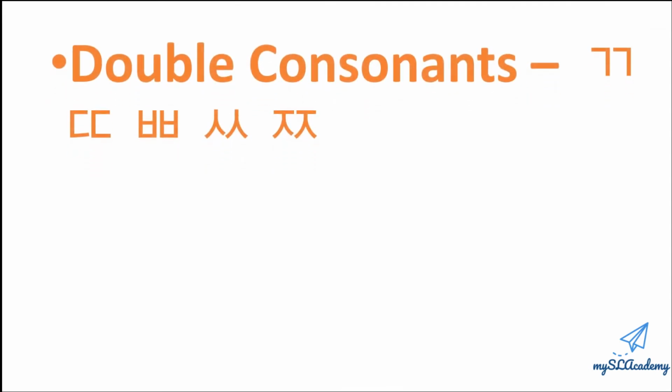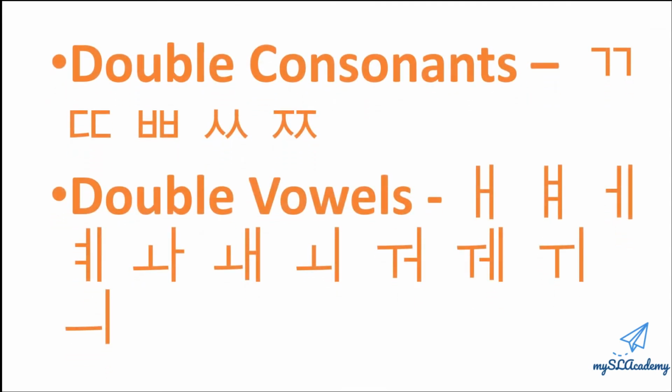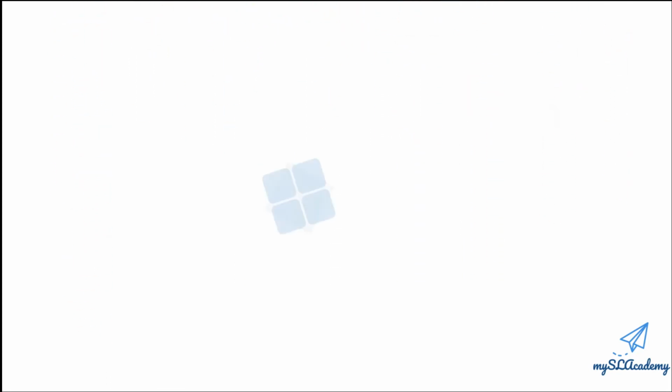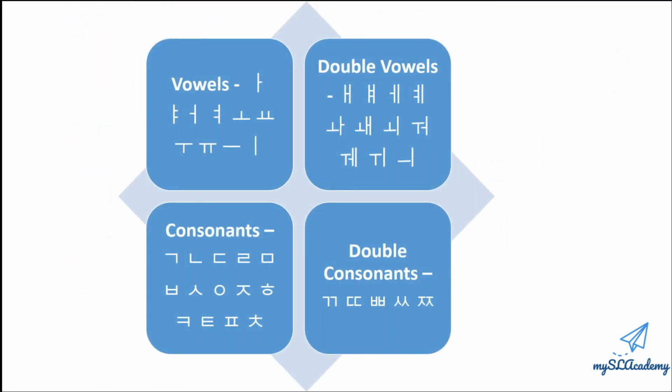There are also some mixed letters: 5 consonants and 11 vowels. The 21 vowels in Hangul are divided into 10 basic vowels and 11 double vowels. The 19 consonants in Hangul are divided into 14 lenis and aspirated consonants and 5 fortis.